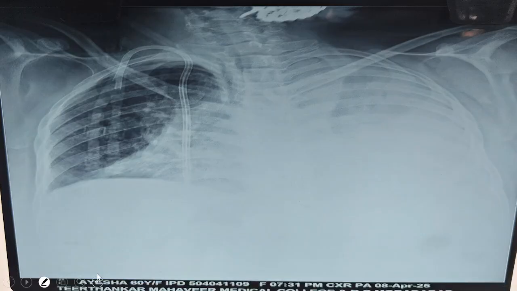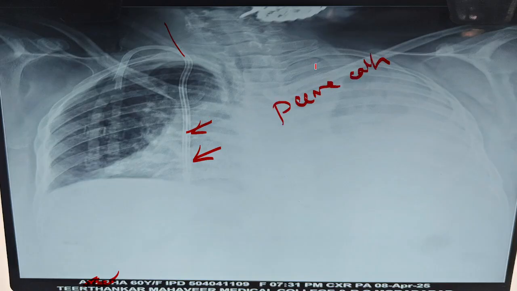Another spot where students get confused. What is this? It is taking a curve. Most of the time you will see the catheter direct, this simple hemodialysis catheter, whereas this one is taking a curve. So this is a permacath. What is this curve? This is the site where the catheter is entering the vessel. This is the site where the catheter is exiting the skin.